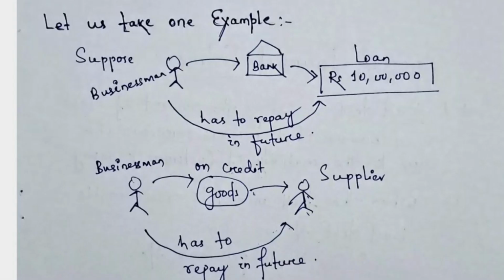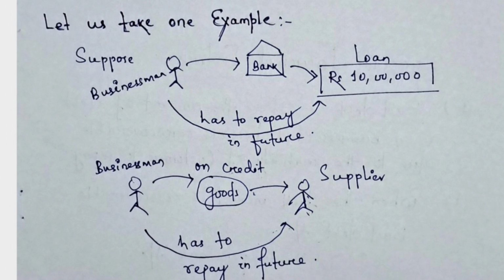Now let us take one example to understand liability. Suppose this is a businessman. The businessman decides to take a loan of rupees 10 lakh from a bank. So the businessman approached the bank. Now the bank gives a loan of rupees 10 lakh to the businessman based on the agreement that the businessman will repay it in future. Now the businessman has to repay the amount in future, so it becomes a liability for the businessman in the present. Let us take another example.